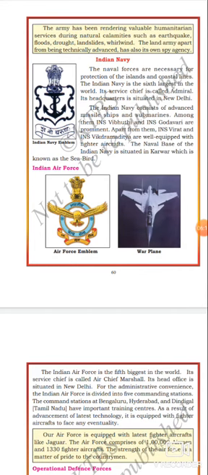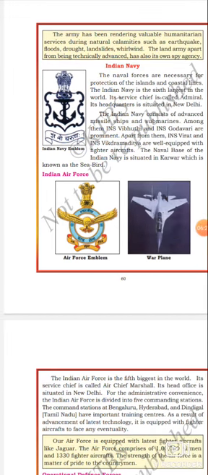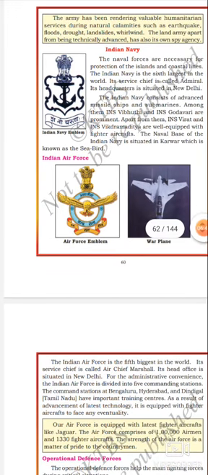Okay. The Indian Navy consists of advanced missiles, ships, and submarines. Among them, INS Vibhuti and INS Godavari are prominent. Got it? Apart from them, INS Virat and INS Vikramaditya are well equipped with fighter aircraft. The naval base of the Indian Navy is situated at Karwar, which is called the seabird of India.